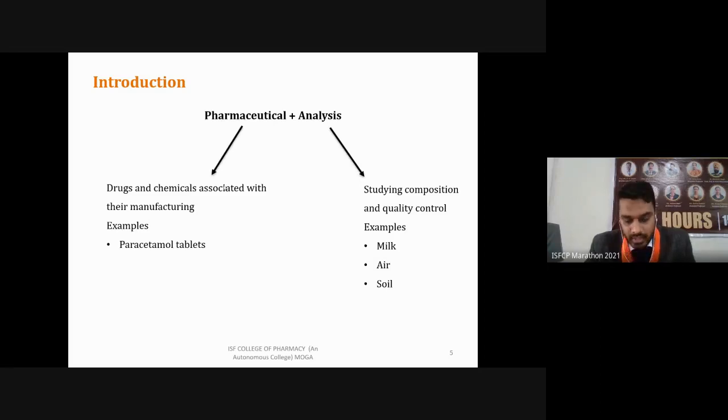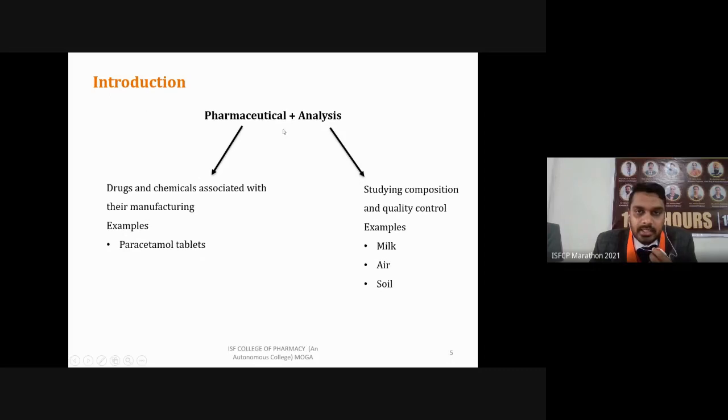Let's take the example of paracetamol tablets. Say there is a 500 mg paracetamol tablet. What does that mean? Does it contain only 500 mg paracetamol? No, it also contains some excipients that are used in the formulation of these tablets. If you weigh this tablet, it will weigh around 600 mg or more. So there is 500 mg paracetamol, and what are the other 100 mg? These are excipients. So we have to perform its analysis. Then we will come to know whether 500 mg paracetamol is present or not, and what other excipients are present.